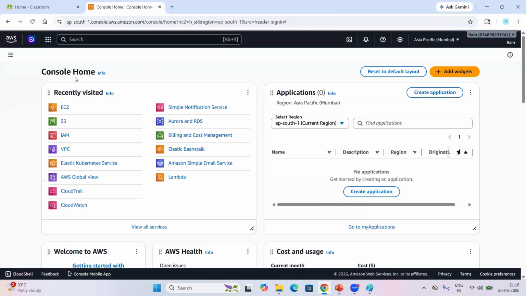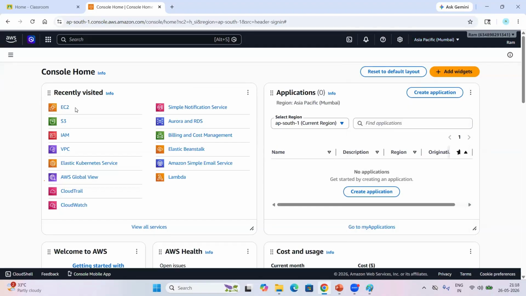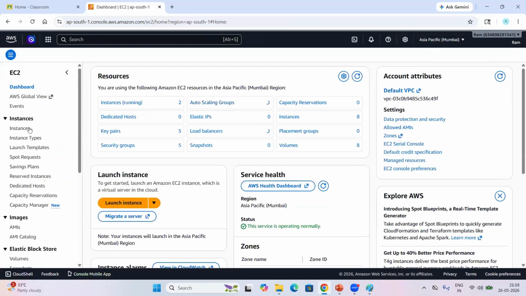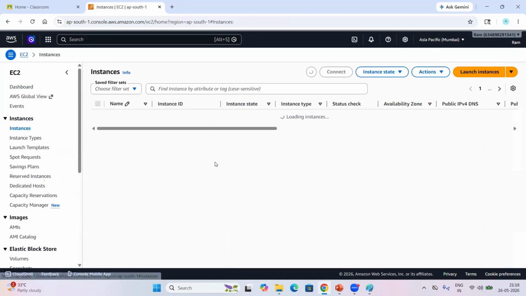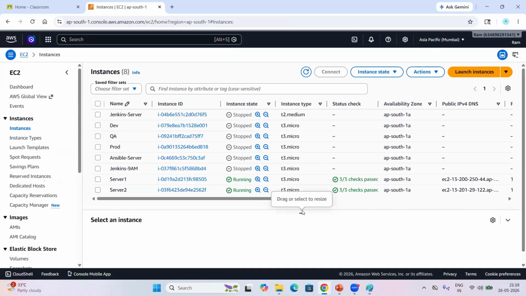So this is the AWS cloud platform. I connected to the AWS data center. Look here, this is the Asia Pacific Mumbai data center. In AWS, these are all servers already created. If you want to create any server in AWS, within a minute we can create a number of servers.